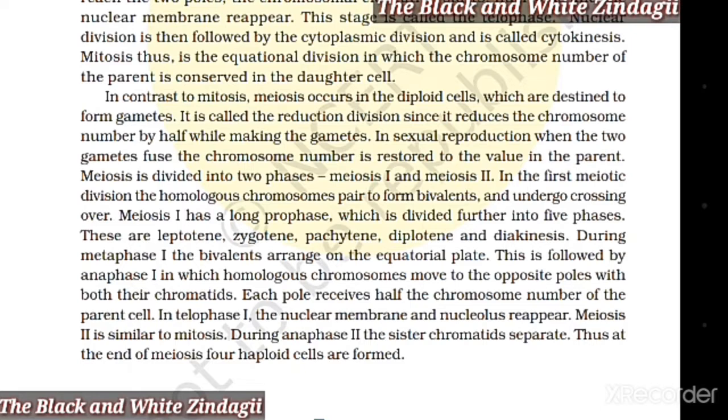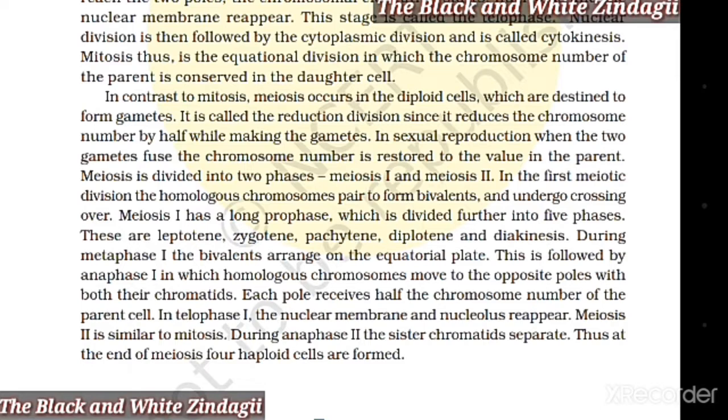During metaphase 1, the bivalents arrange on the equatorial plate. This is followed by anaphase 1, in which homologous chromosomes move to the opposite poles with both their chromatids. Each pole receives half the chromosome number of the parent cell. In telophase 1, the nuclear membrane and nucleolus reappear.